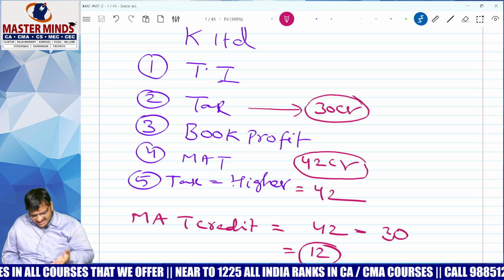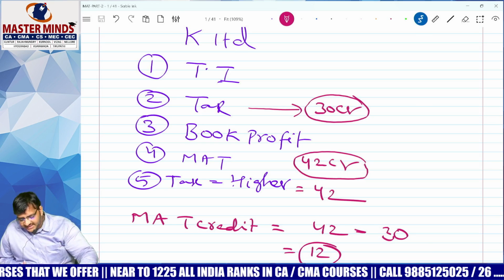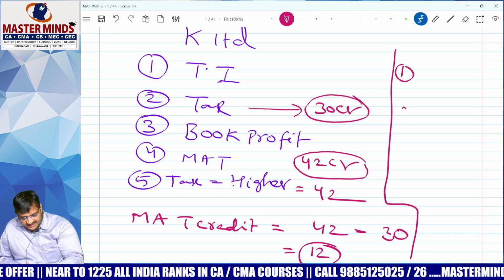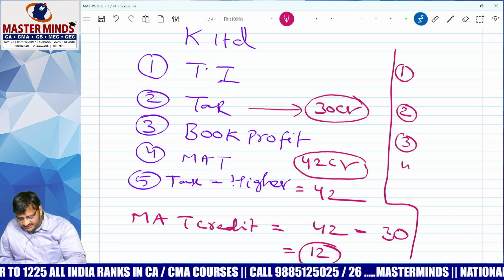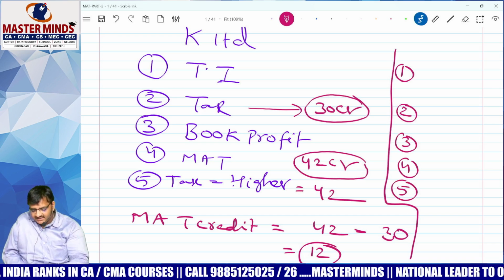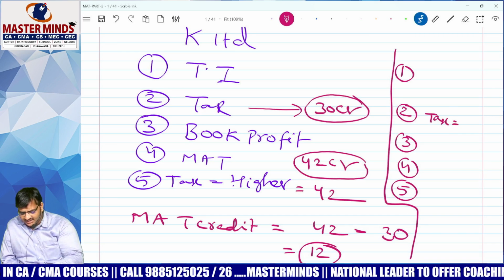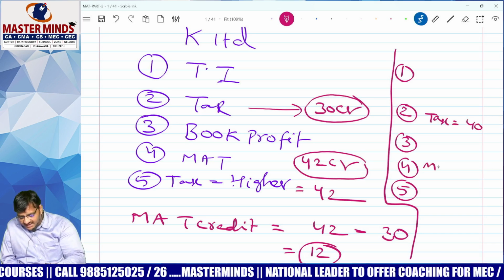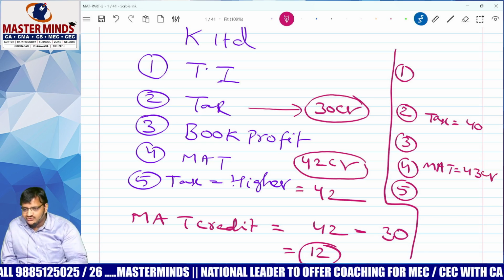Student doubt: sir, when can we adjust? Don't worry, come to the next year. Next year, step 1, total income. Step 2, normal tax. Step 3, book profit. Step 4, MAT liability. Step 5, normal tax. Next year, your normal tax liability, let us say, is 40 crore. Your MAT liability is 43 crore. Now tell me, good news or bad news?